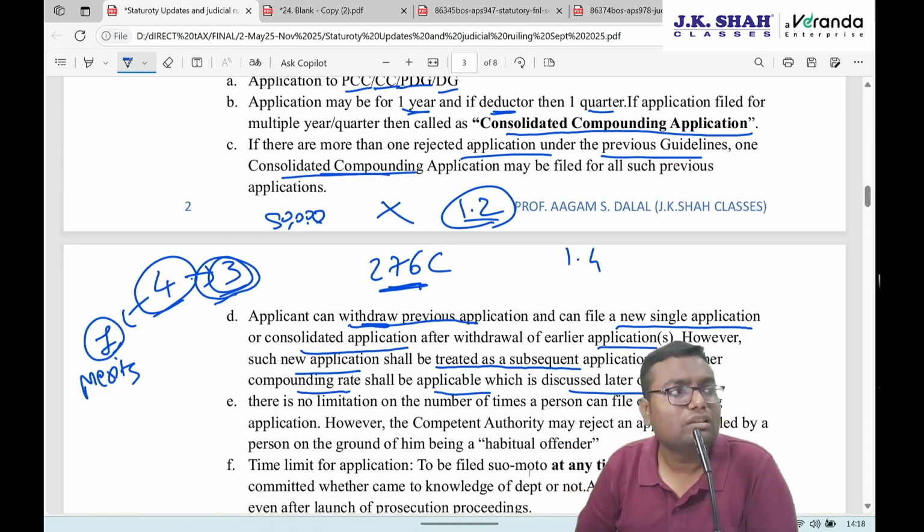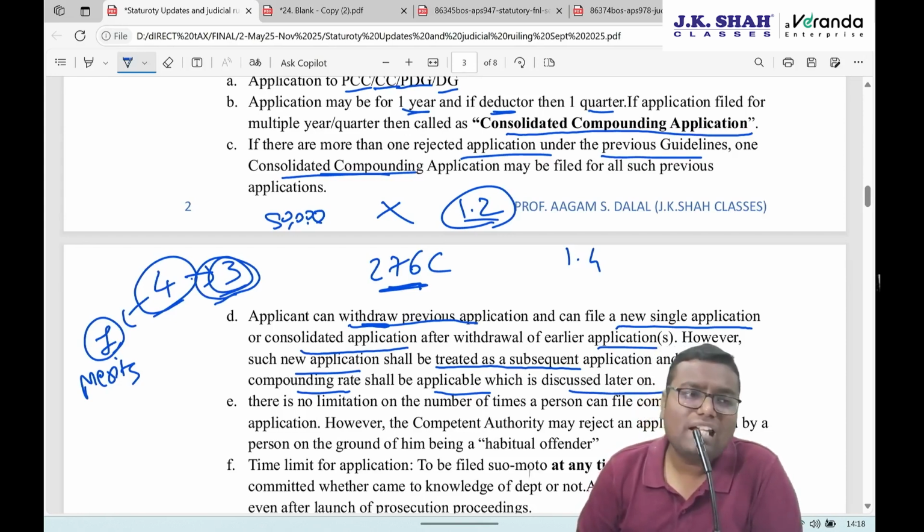We'll understand that. So now what they are saying, if I have done a compounding application, either single or consolidated, later on I change my mind. Somebody advised me, why are you accepting your offense? So basically I am withdrawing my application. I can withdraw the same. But now once again I want to go for compounding because I have again changed my mind. I can again apply for compounding, but that will not be counted as the first application. That will be counted as a subsequent application, and higher compounding charges have to be paid. So withdrawal is also counted as one application.